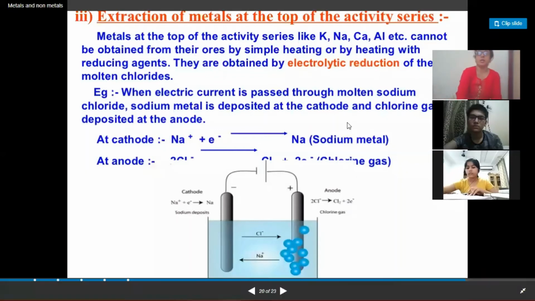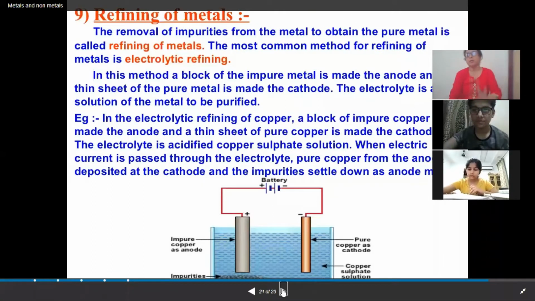So we are going to start with the refining of metal. We have already discussed step 1 and step 2. What was step 1? Step 1 of extraction of metal was concentration of ore, or enrichment of ore, in which we were purifying the ore, getting rid of all the impurities which are present in the ore.